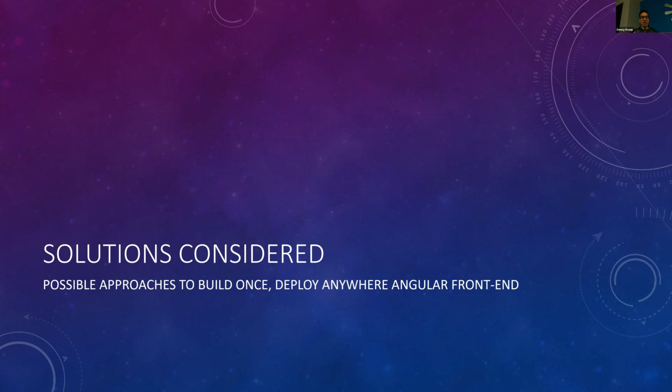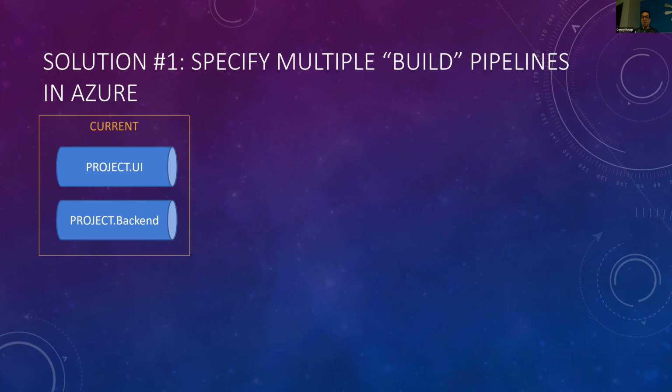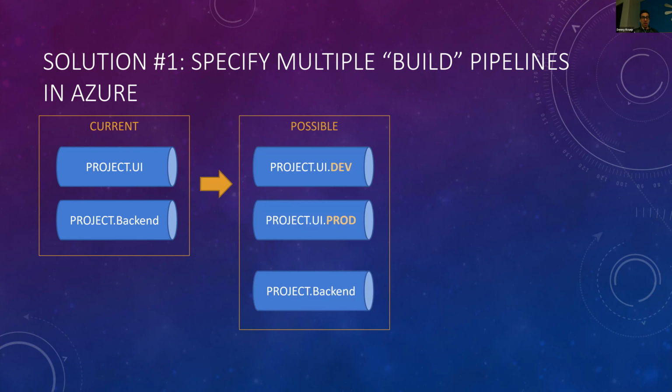So at that point, I went looking for solutions and searched online, and one solution to consider was specifying multiple build pipelines in Azure. When we log into Azure DevOps, I could see that we had one pipeline set up for our user interface and one for the backend. We could split the user interface pipeline into two, designing one to build for dev and one to build for production. This would be one option, right?